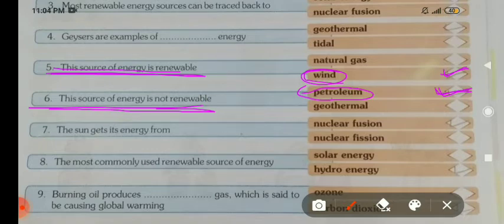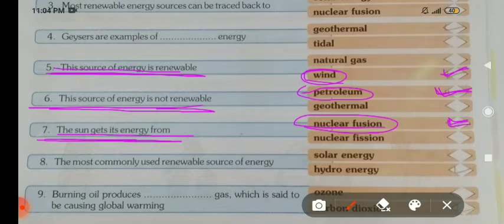Seventh, the sun gets its energy from nuclear fusion. You can tick nuclear fusion here.